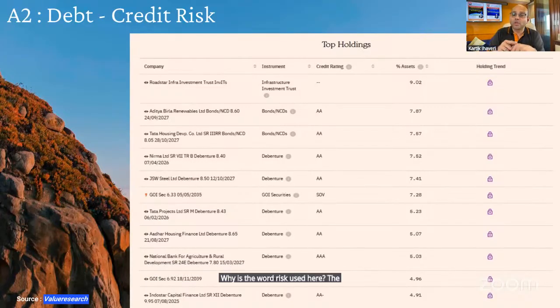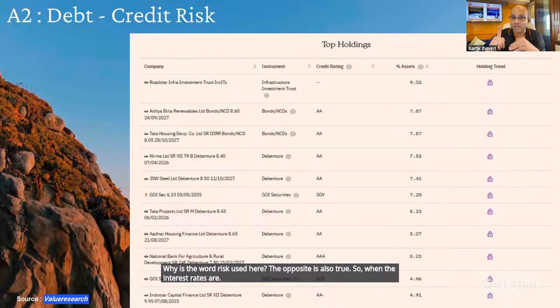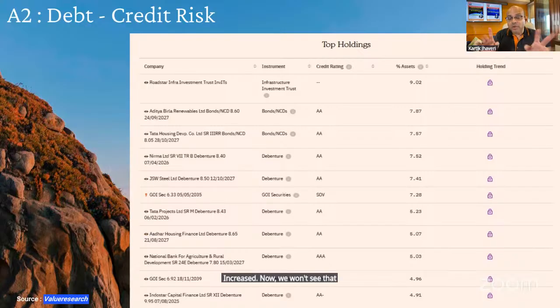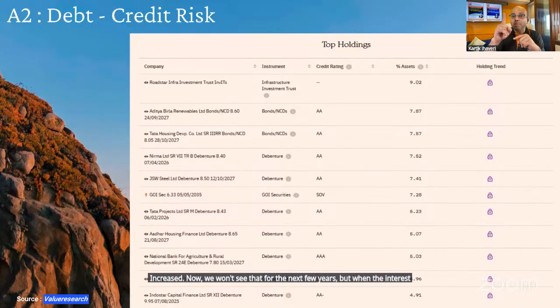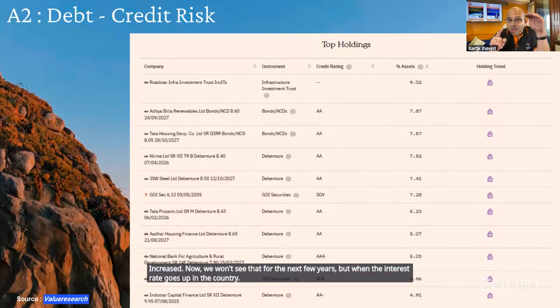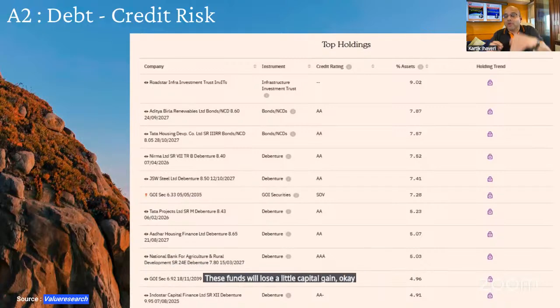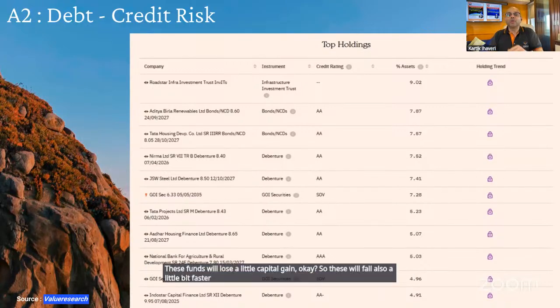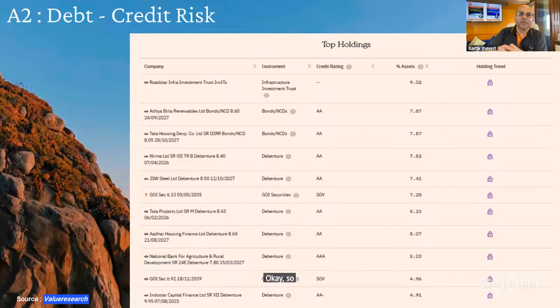The opposite is also true. So when the interest rates are increased, now we won't see that for the next few years, but when the interest rate goes up in the country, these funds will lose a little capital gain. Okay, so these will fall also a little bit faster. In those years, these funds could return about maybe 5 or 6%, but will not become zero. Okay, so something to understand.